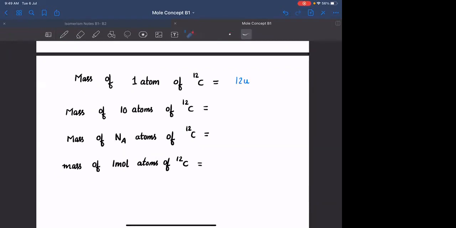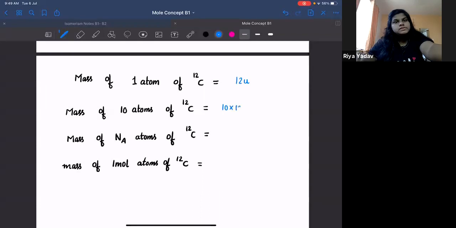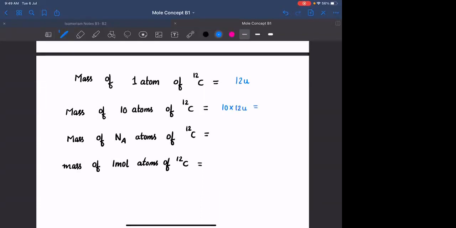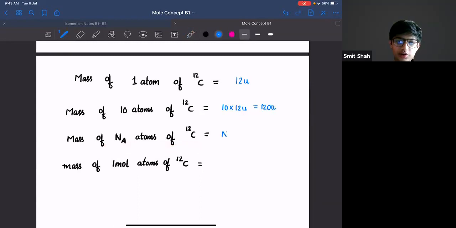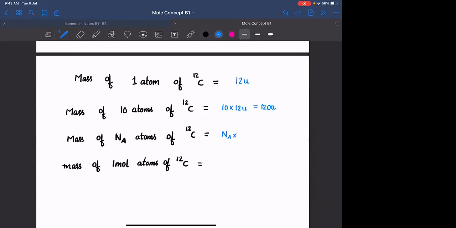What will be the mass of 10 atoms of carbon? 120 AMU. It is nothing but 10 into 12 AMU, which is equal to 120 AMU. What is the mass of Na atoms of carbon? If the mass of 10 atoms is 10 into 12 U, then what will be the mass of Na atoms? 1 mole into 12, or Na into 12 U. Agreed? Yes, sir.